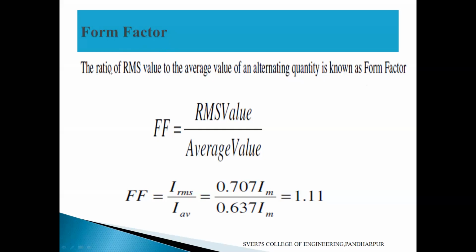Double inverted comma, the ratio of RMS value to the average value of an alternating quantity is known as form factor.